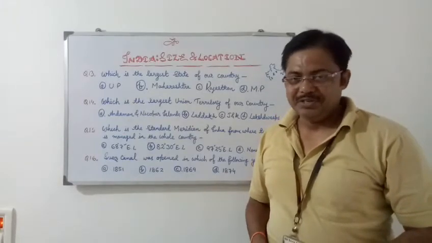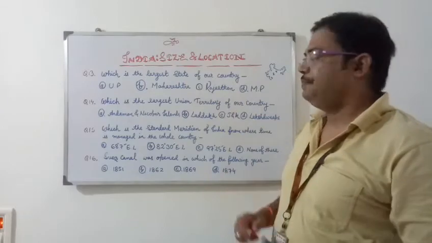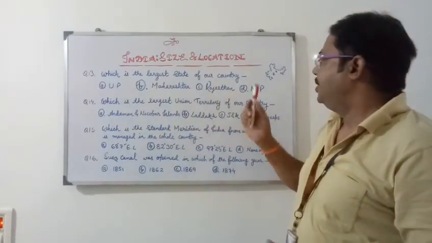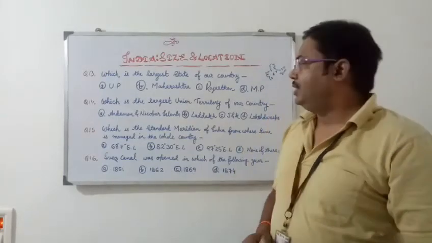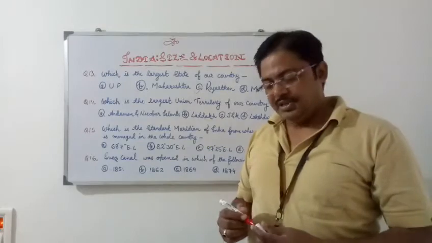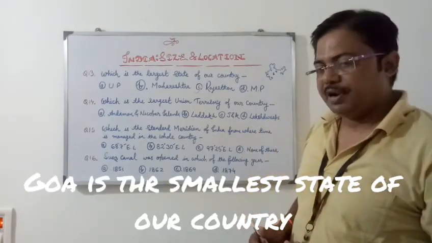Now the next question, question number 13. Which is the largest state of our country, India? Options are A. UP, B. Maharashtra, C. Rajasthan, D. Madhya Pradesh. Here the answer will be option C, Rajasthan. Rajasthan is the largest state, and Goa is the smallest state of our country.